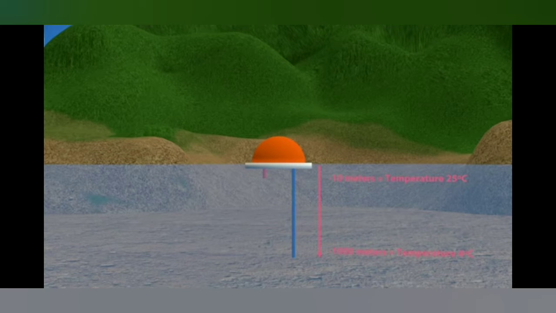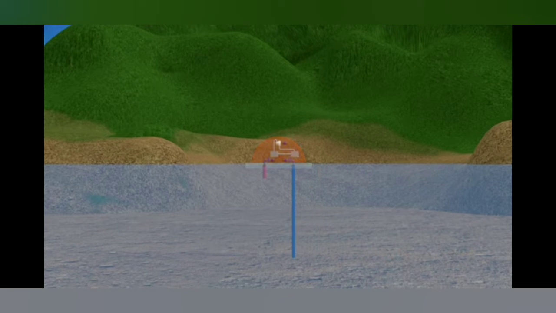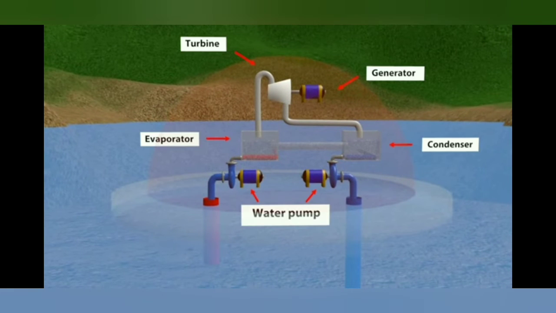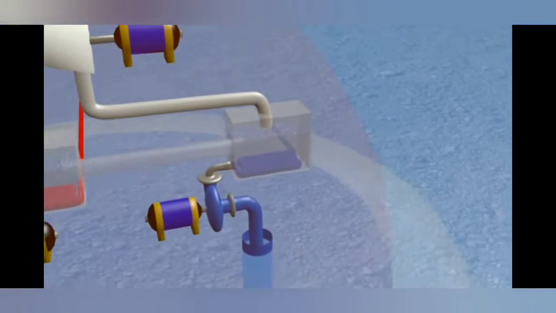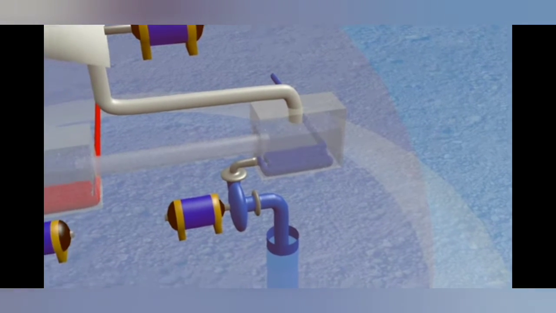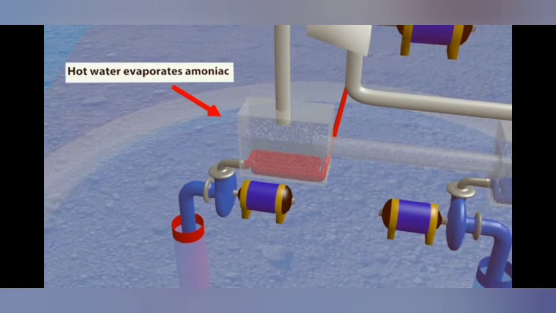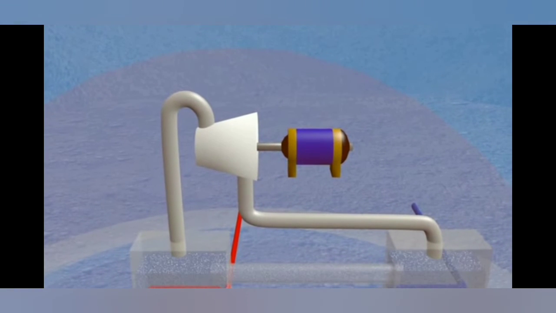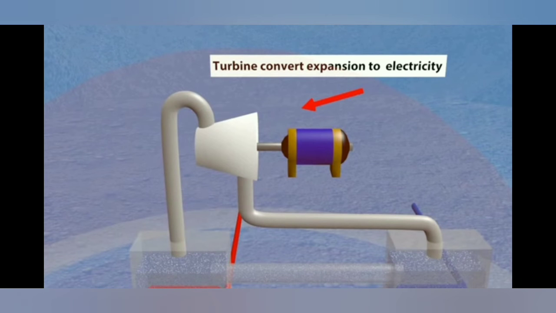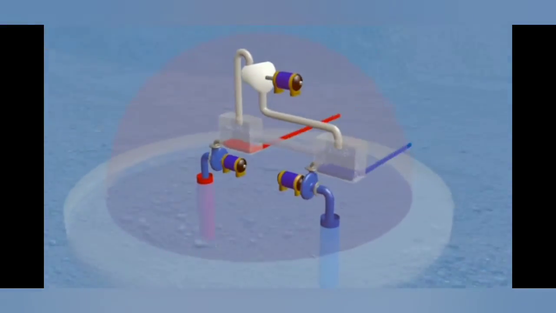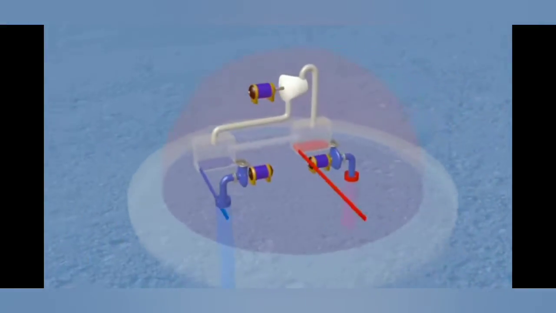Look at the picture, there is a red and blue pipe which shows the connection between warm and cold water with a minimum 20° temperature difference. And look at this setup, look at this condenser part which is connected with the cold water. Cold water is used to condense the vapor back to liquid, and here we have the connection of warm water, which is used to boil volatile ammonia to form vapor that moves the turbine, and hence there will be production of electricity. And this is the setup of how to produce ocean thermal energy.